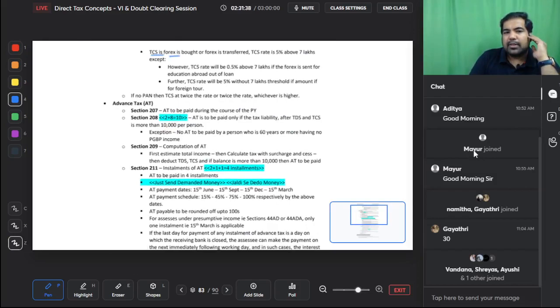TCS on forex applies if forex is bought or transferred. TCS rate is 5% above 7 lakhs. However, it is 0.5% if it's for education abroad from a loan, and it is without any limit, without the set threshold limit of 7 lakhs, in case of foreign tours. And if no PAN, then TCS at twice the rate, or 5%, whichever is higher.